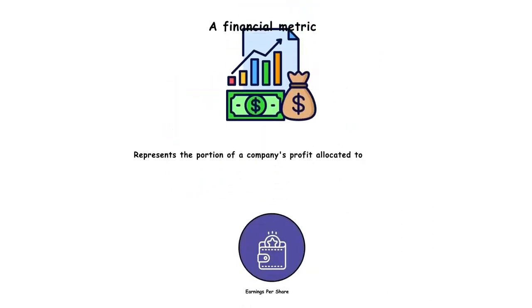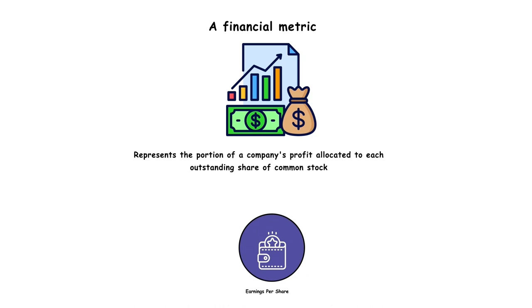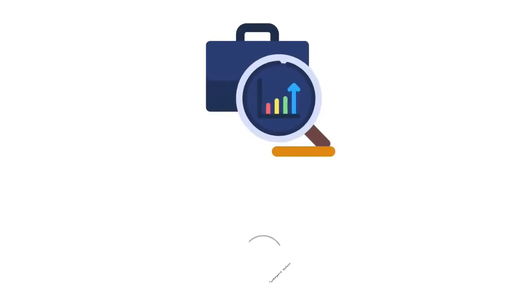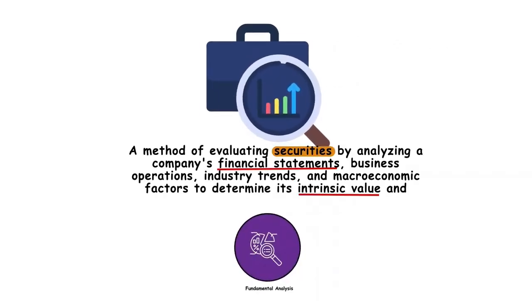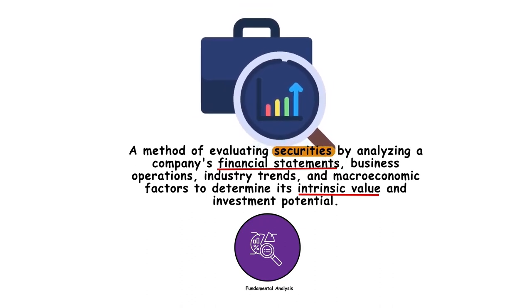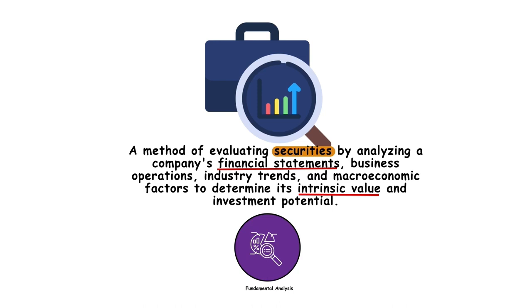Earnings per share. A financial metric that represents the portion of a company's profit allocated to each outstanding share of common stock. Technical analysis. A method of evaluating securities by analyzing statistical trends and historical price and volume data, typically using charts and technical indicators. Fundamental analysis. A method of evaluating securities by analyzing a company's financial statements, business operations, industry trends, and macroeconomic factors to determine its intrinsic value and investment potential.